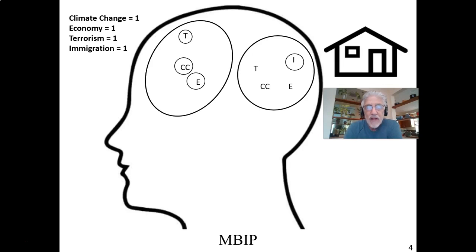And so what I've done is I've circled the attitudes that this person presumably randomly sampled. And what did they sample? One attitude about climate change, one about the economy, one about terrorism, and one about immigration. The immigration was something they sampled from the back of the head.